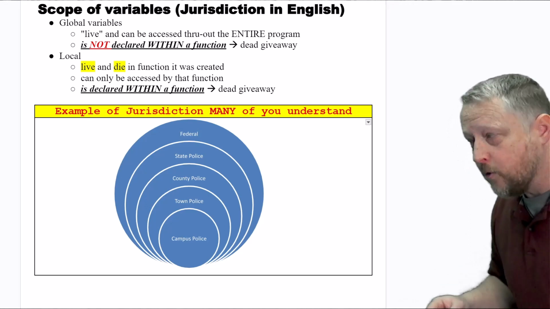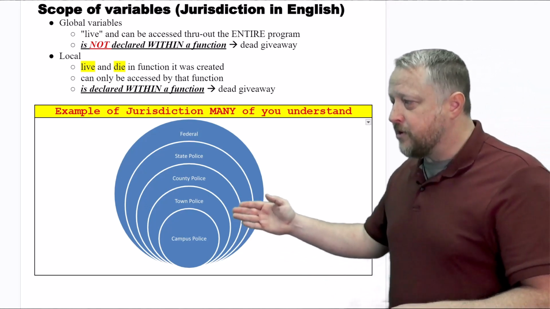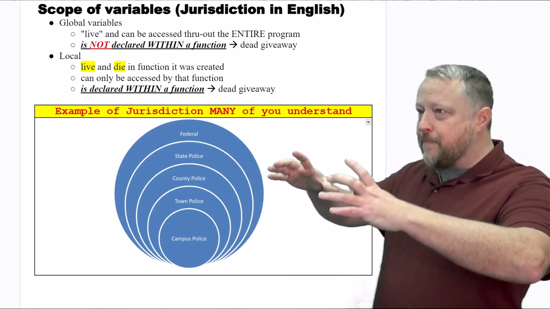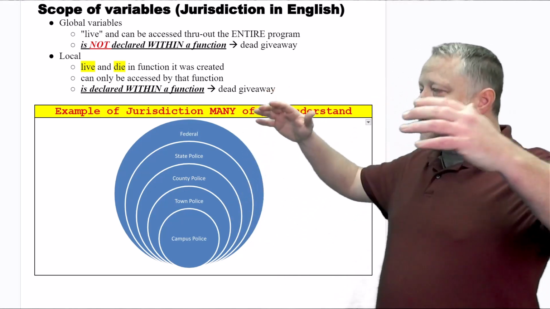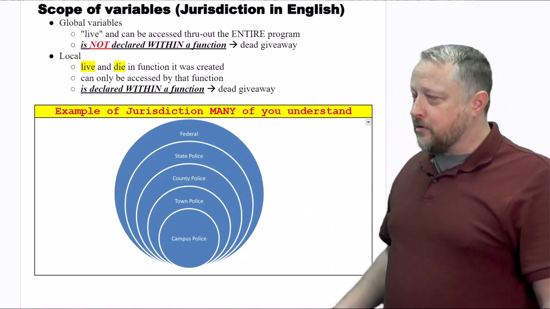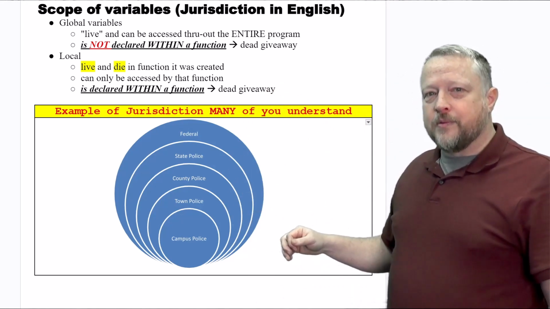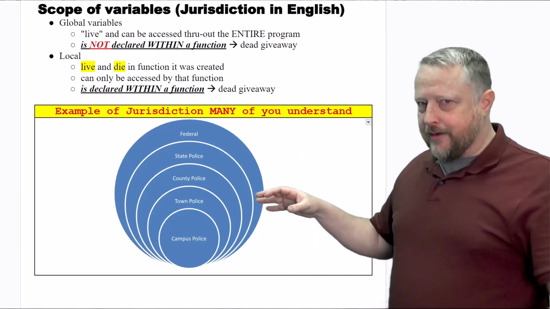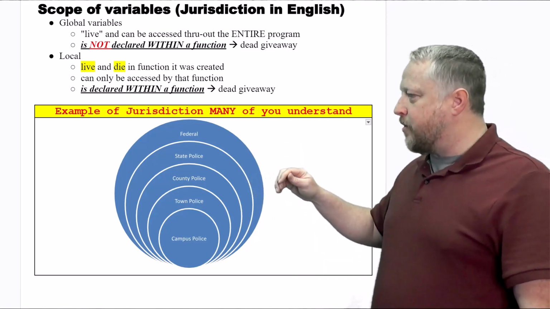But who's the next person who could do it? The town police. The town police have their jurisdiction. The county police is even larger, then the state police, and then the federals. Get to the federal, you're done. Okay? That's how jurisdiction works with tickets and everything else like that. Some of you are familiar with that.